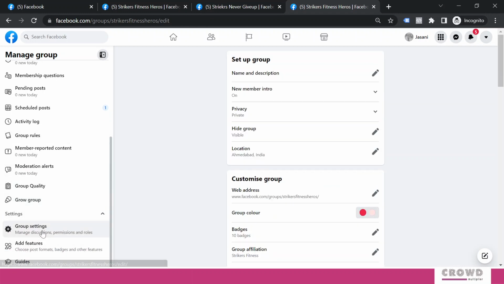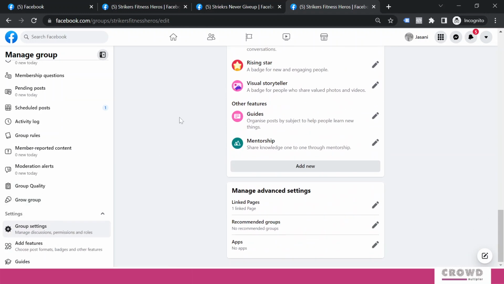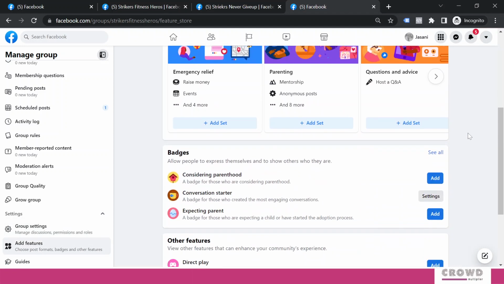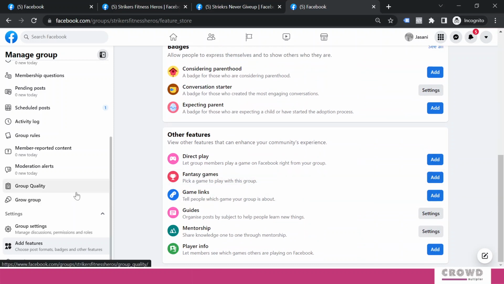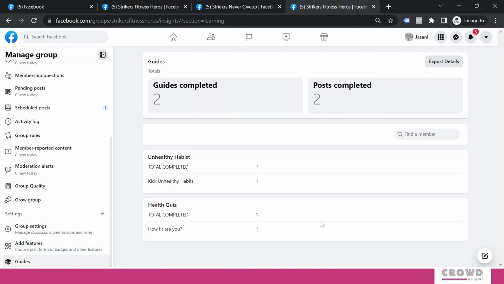Over here we can see all the settings of the group. Add features, we have already seen this. If you want to add any feature out of this, that can be done over here. And the last one is guides. So guides completed, there are 2 guides, and posts completed 2, total completed, and health, everything you can figure out over here.